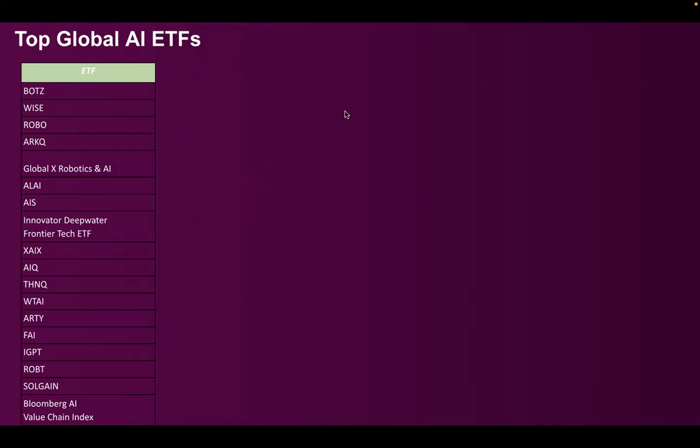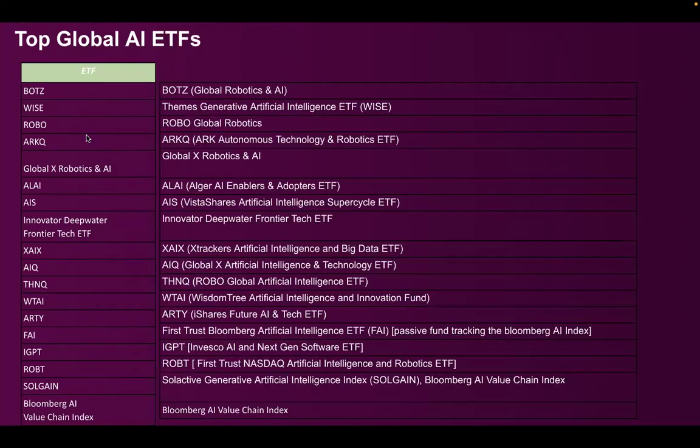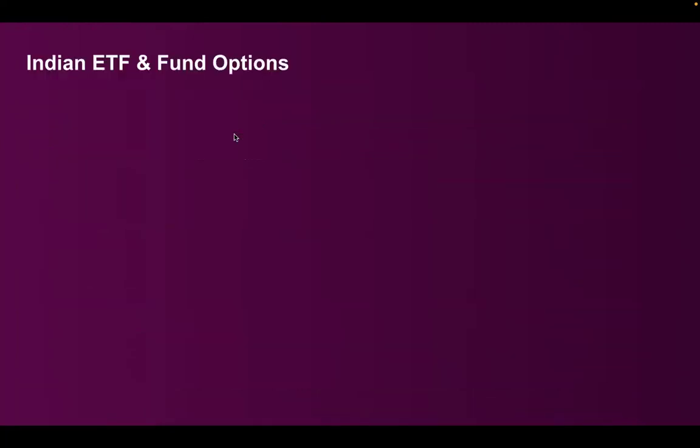So now let's look at the global ETFs that are available. There are so many global AI ETFs available in the market, right from BOTZ, ARKQ, and Global X Robotics, to ones tracking the Bloomberg AI Valuation Index. There are multiple AI ETFs available. So is there any option available in India? Do we have an AI ETF in India? Let's get into it.